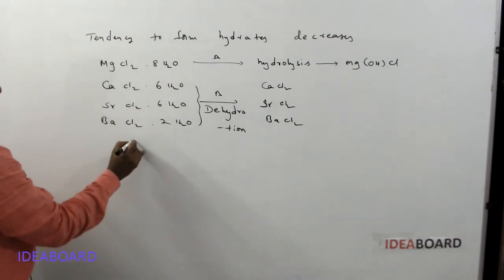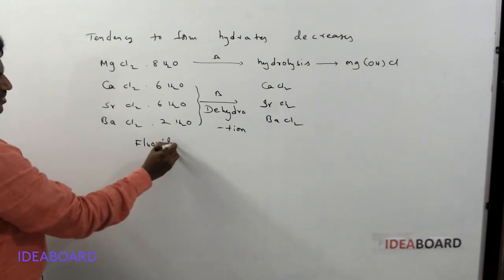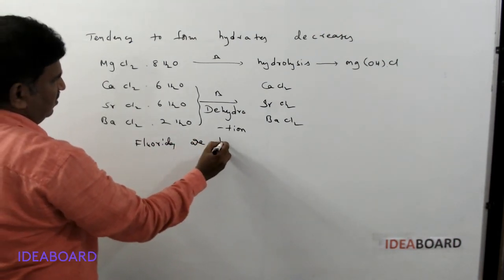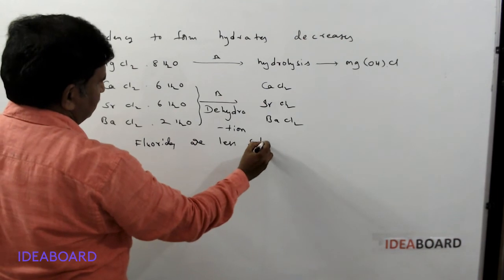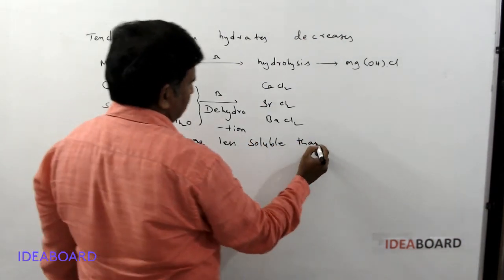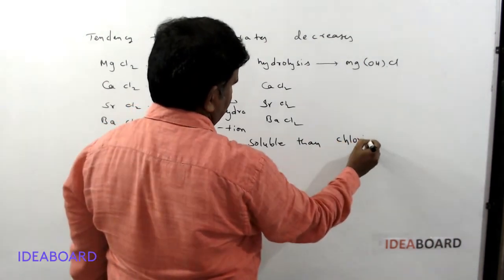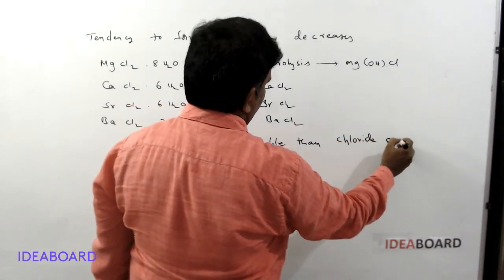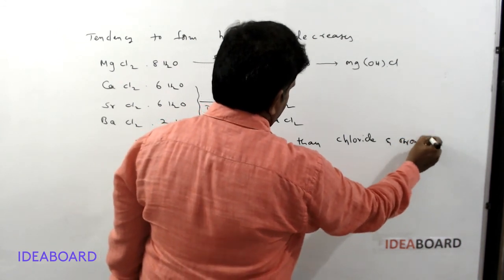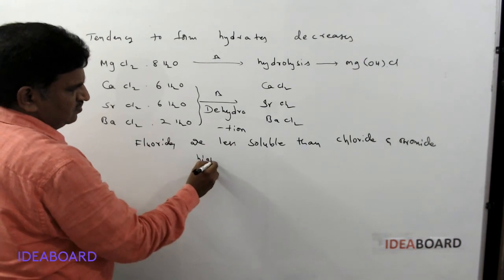And one more thing: when we are taking fluorides, the fluorides are less soluble than chlorides and bromides because of high lattice energy.